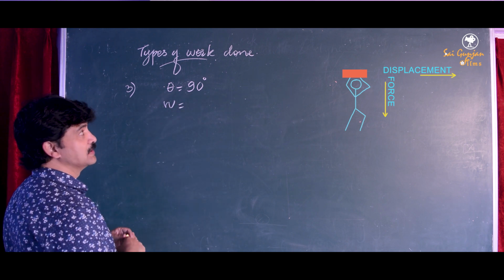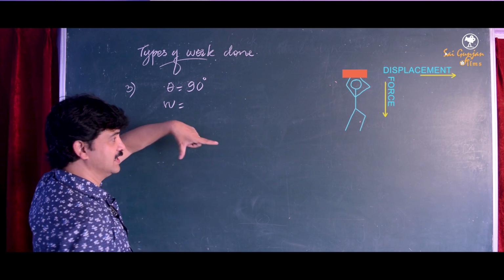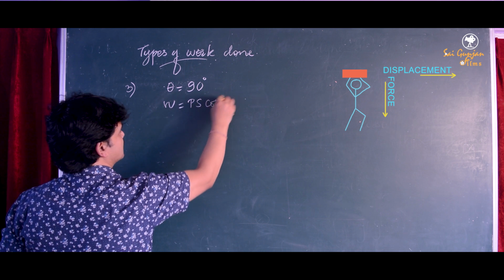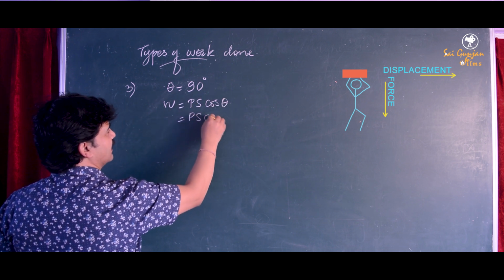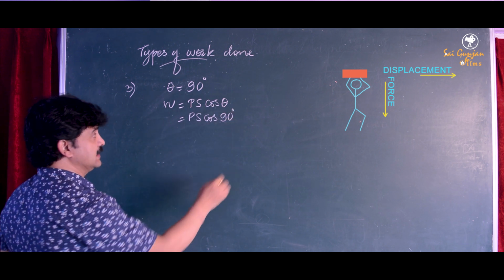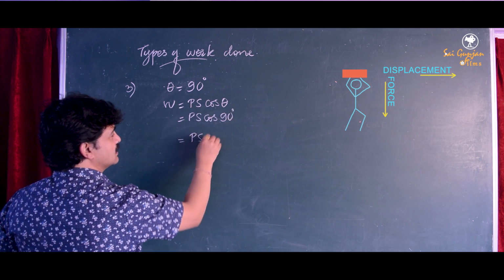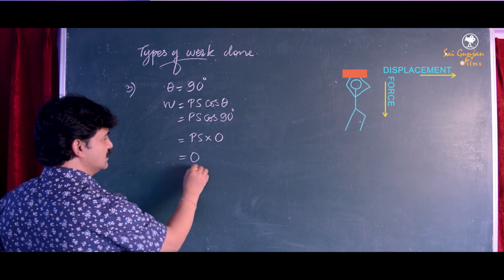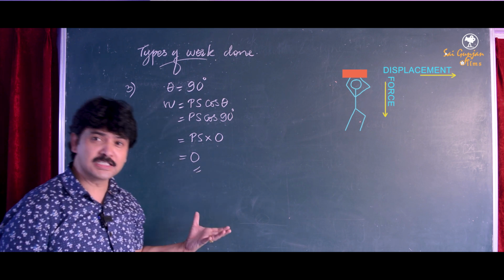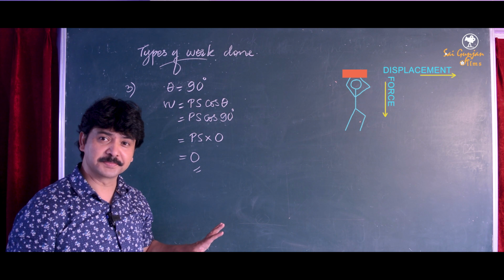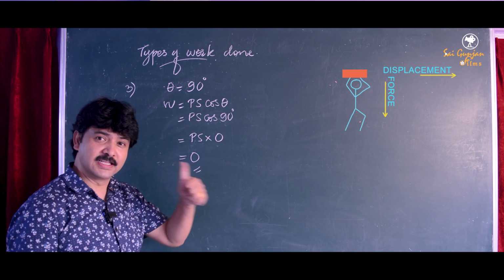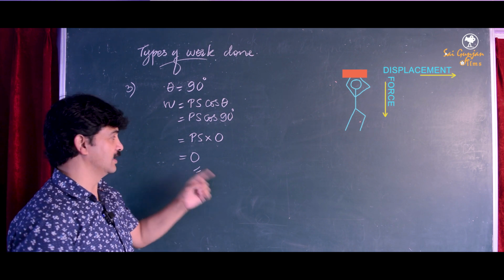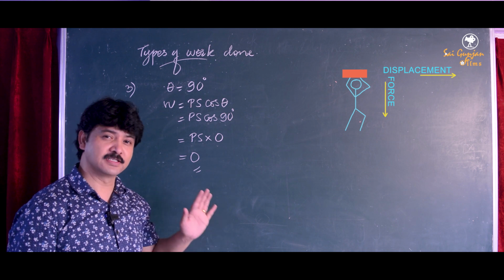In this case, force and displacement are perpendicular to each other. The formula, as you know, is this, and the value of theta is 90. Now you have to remember, cos 90 degree is 0. So 0 into any number is 0. So what is the work done here? 0. So there is no work done. This is the case where there is force, there is displacement also, but still the work done is 0.